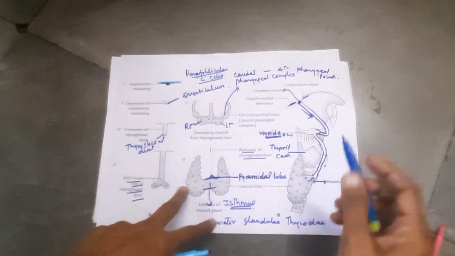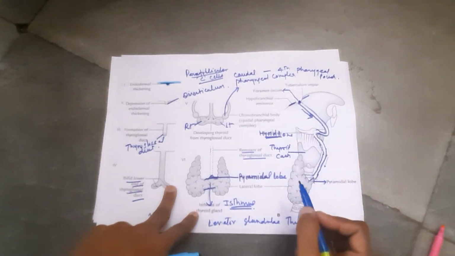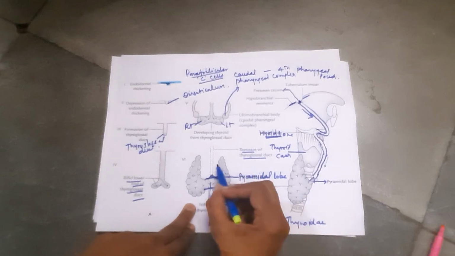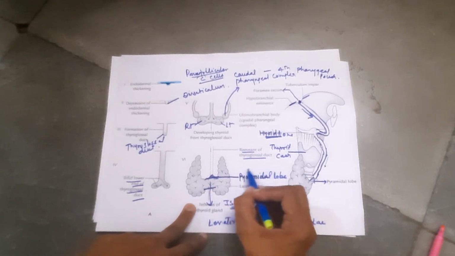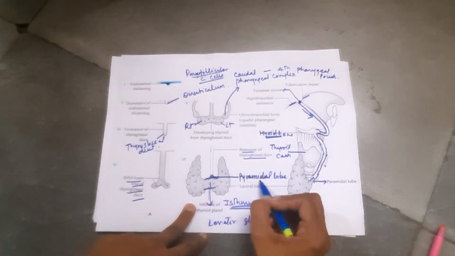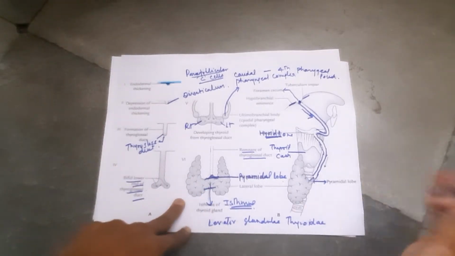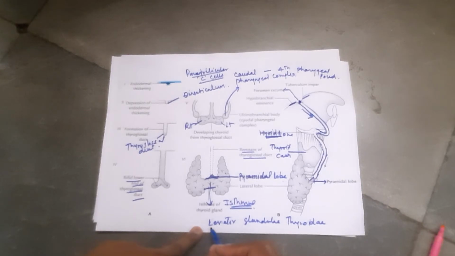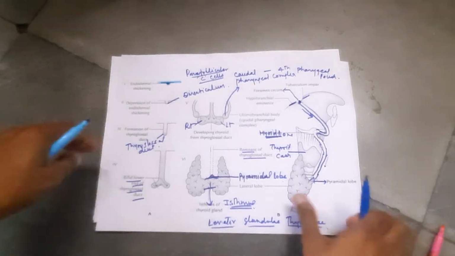After formation of the gland, the thyroglossal duct will disappear and obliterate, but the distal end of this duct will differentiate into the pyramidal lobe. Sometimes this pyramidal lobe is attached to the hyoid bone with the help of a soft tissue structure known as the levator glandulae thyroideae.